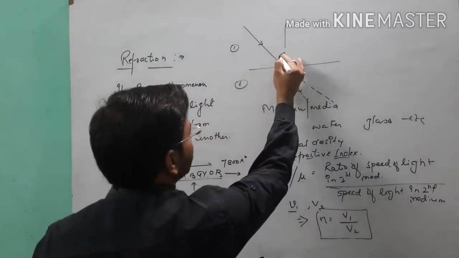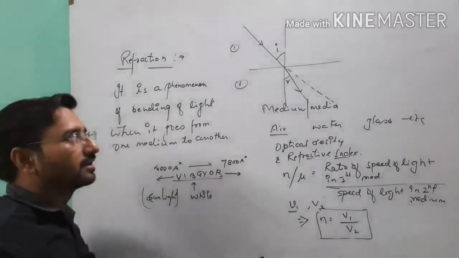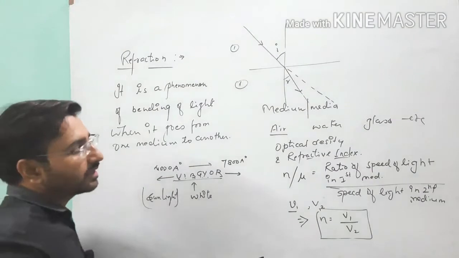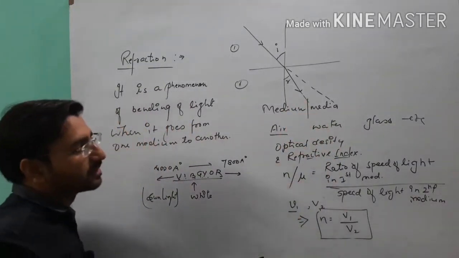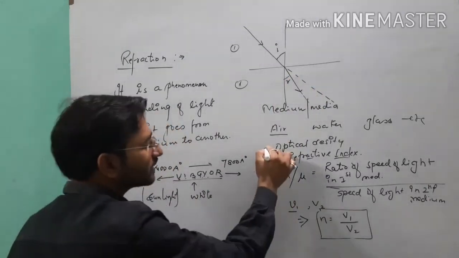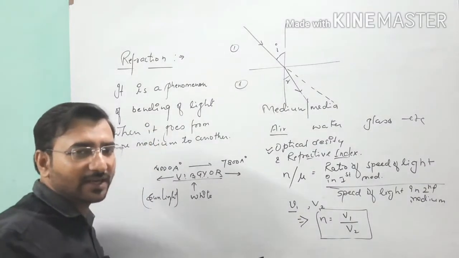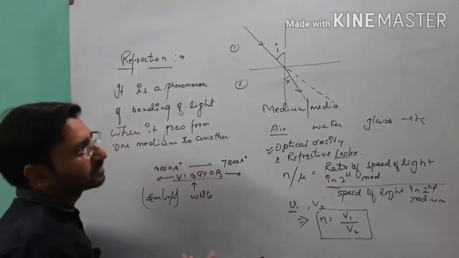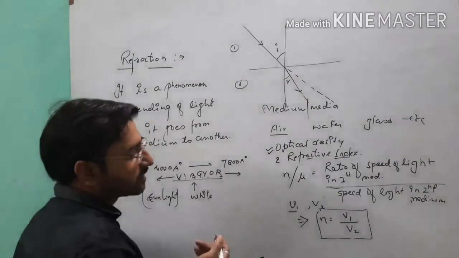It means that you already know about this condition, that the light is going from rarer to denser medium. So here this bending depends on optical density. Once again I am repeating this: when the light goes from one medium to another, how much the light will bend toward the normal depends on this optical density.